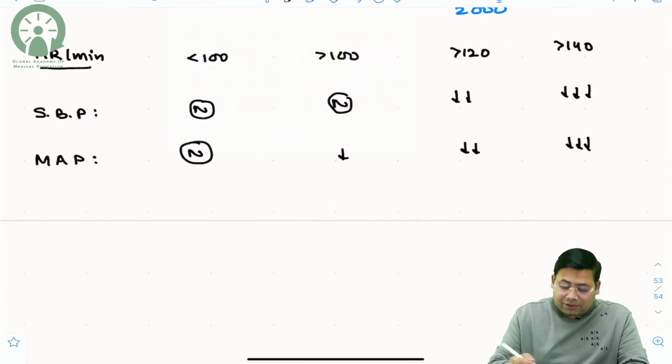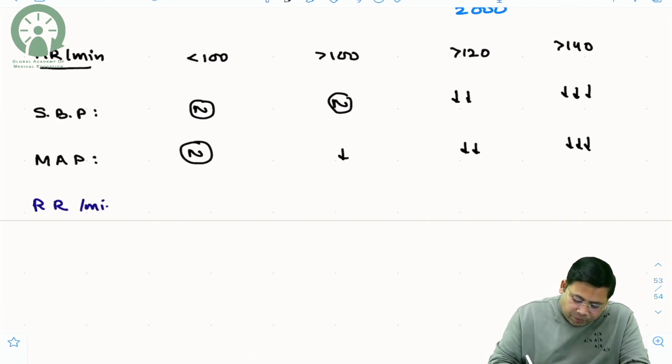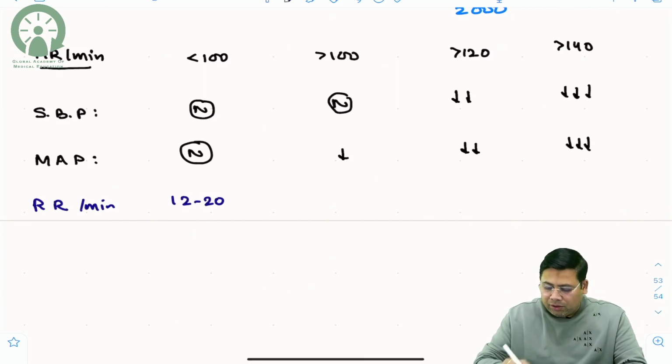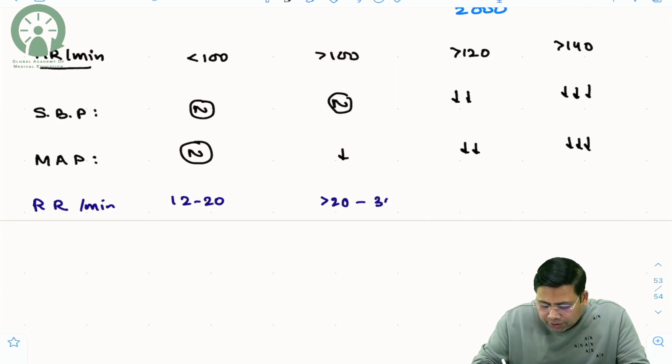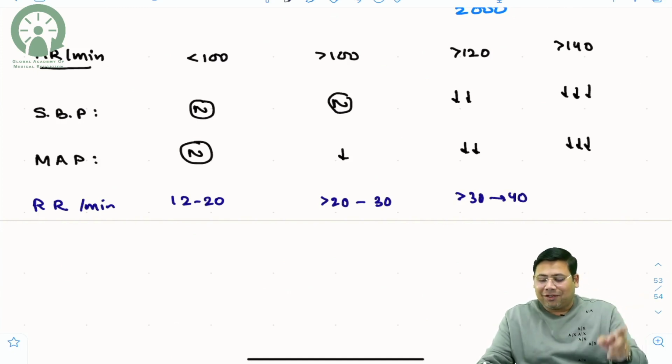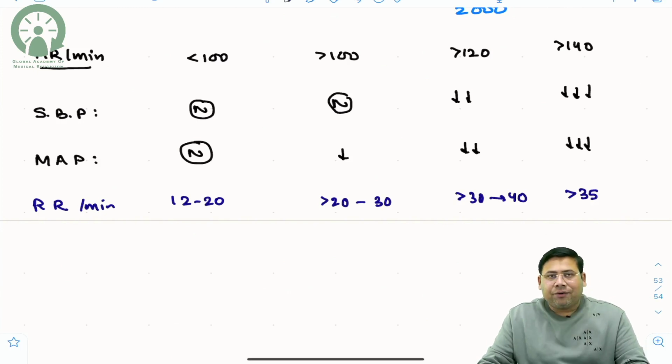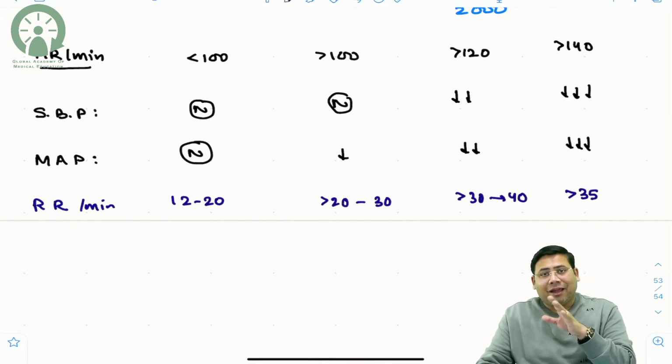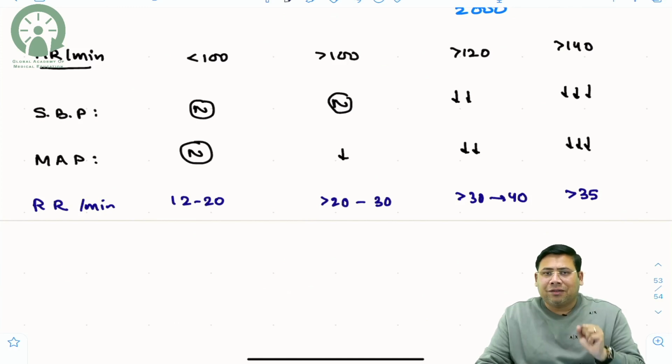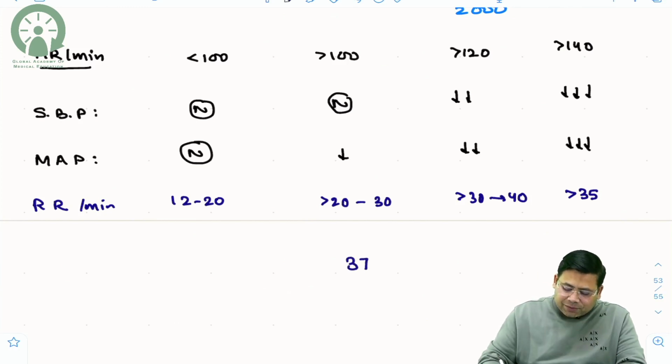After that, what are the other factors that you see? You see respiratory rate, which is per minute. So 12 to 20 is grade 1, more than 20 up to 30, more than 30 up to 40. Now the students who are thinking that grade 4 should be more than 40, let me tell you, a persistently elevated respiratory rate beyond 35 is taken as grade 3 or grade 4. Suppose there is a respiratory rate of 37. So 37 can fall into 3 and also 4, so now you need to check other parameters. Imagine a patient who has a respiratory rate of 37 and a heart rate of 126.